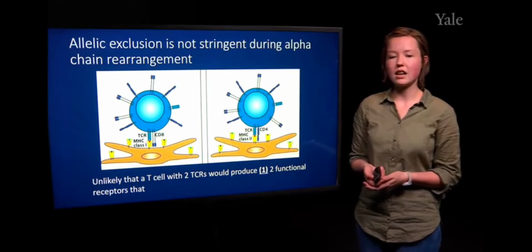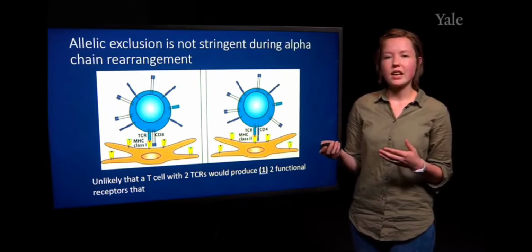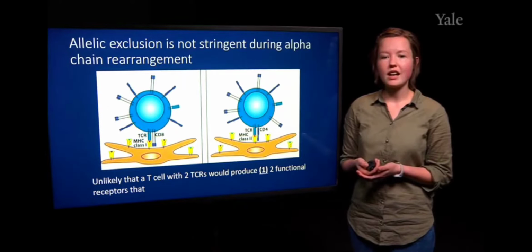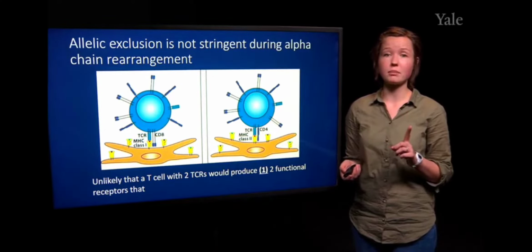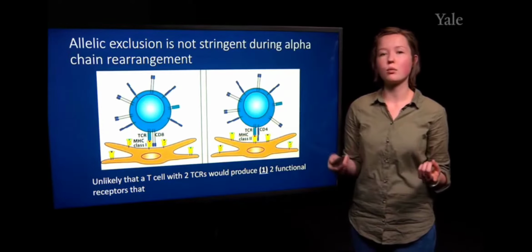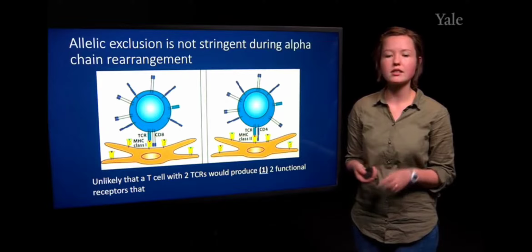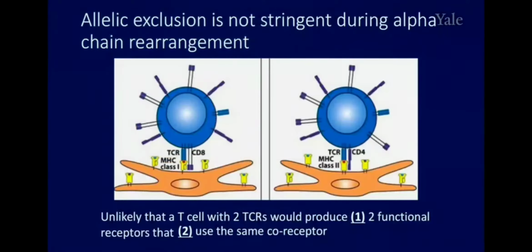However, the reason that positive selection is important here is that, first of all, it's unlikely that there would be a functional receptor produced off of both alpha alleles, just because of the way that recombination occurs. Secondly, it is very unlikely that if there were two different T cell receptors that had two different alpha chains, they would both be able to interact with the same MHC and both require the same co-receptor.